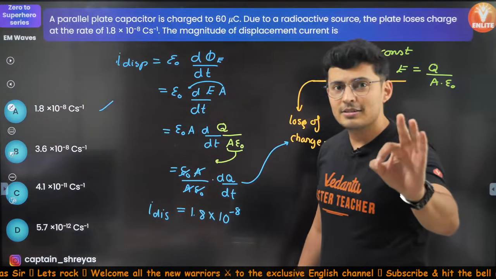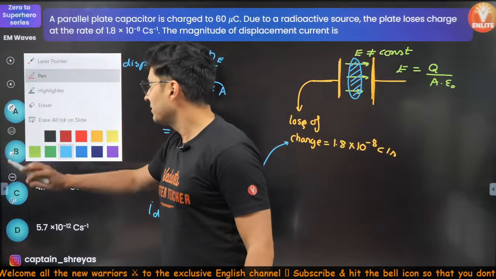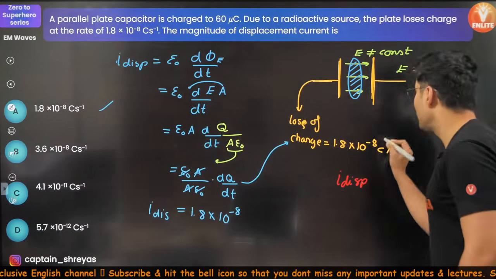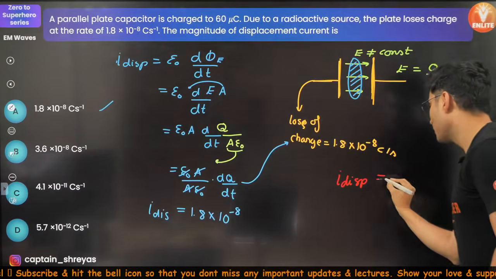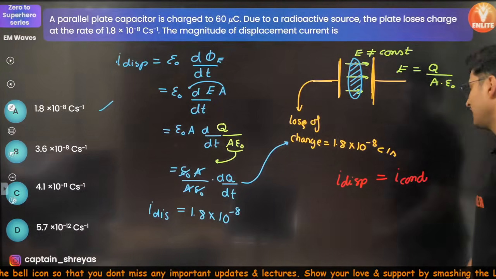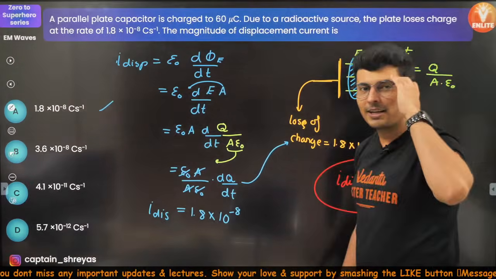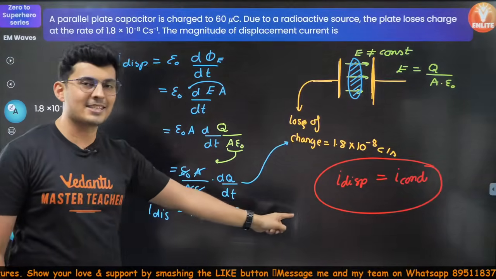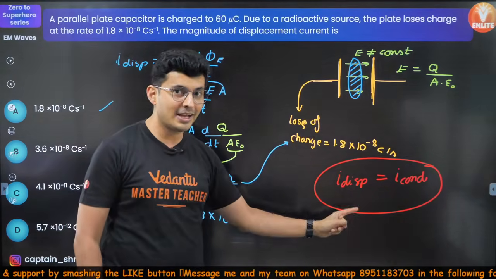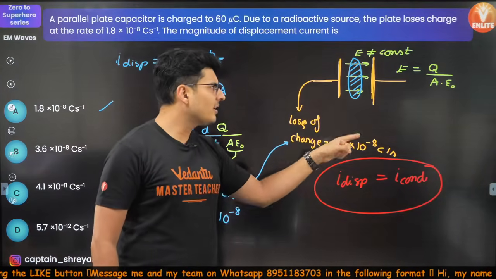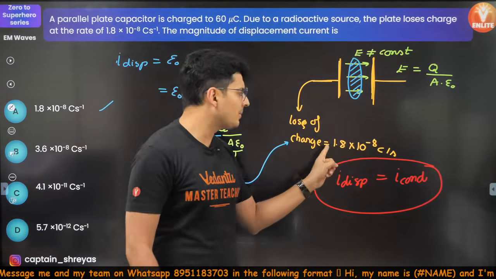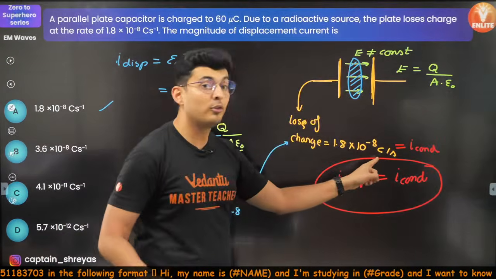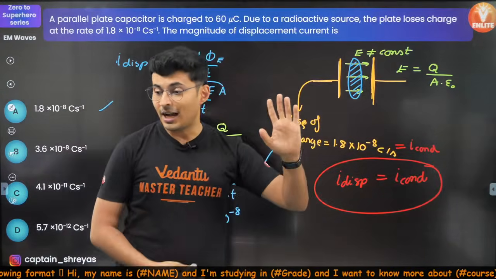My point over here is, you will always see this. The displacement current between the plates of a capacitor will always be equal to the conduction current. Always. So, you don't even have to do all these steps in the exam. The trick that you will use in the exam is to look at this and see that the charge is changing. If the charge is changing, then this rate itself should be equal to the conduction current, the rate of flow of charge, coulombs per second. I hope this is clear.